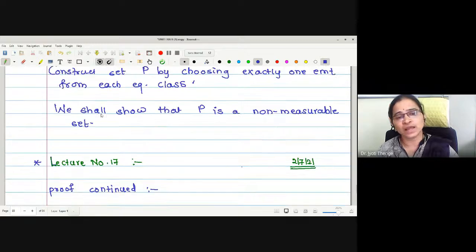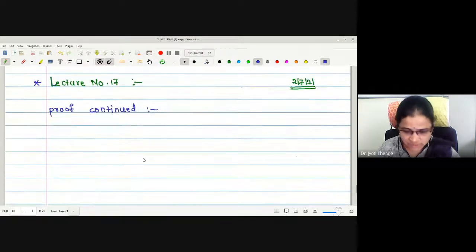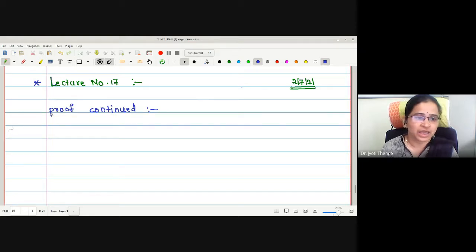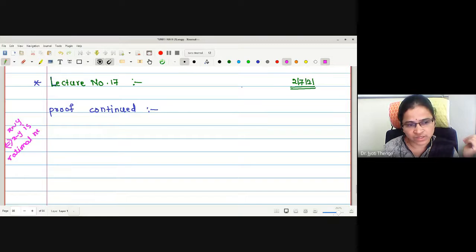Now to show that this set P is a non-measurable set, what were we going to define? We were going to define the translation of the set P by adding rational numbers. Why were we adding rational numbers? Because the relation we have defined, x related with y, is defined to be x minus y is a rational number. Therefore, by using a sequence of rational numbers, we were going to define the translation of the set P.